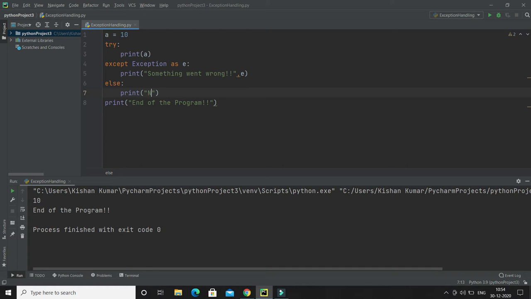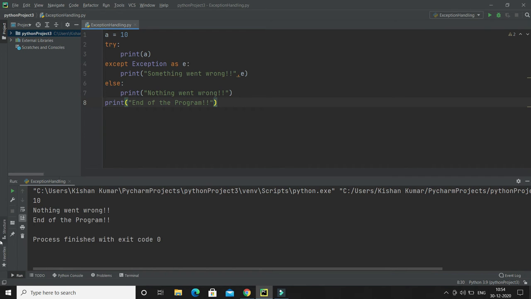So I would say nothing went wrong, right? So printing this statement makes sense. Now if I run this program, let's see what's the output. Now it is saying that value 10 is getting printed, there is no exception in the try block, then else block is executed saying that nothing went wrong, and rest of the code will be executed. So I hope you understood else block. You can use the else keyword to define a block of code to be executed if no errors or exceptions were raised. I hope you understood what's the significance of else block.